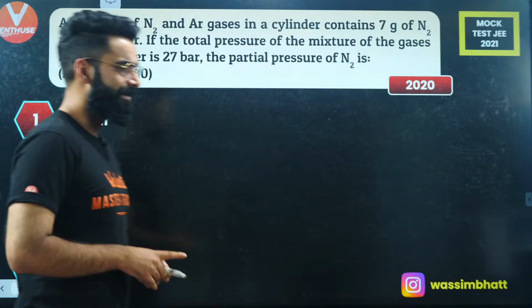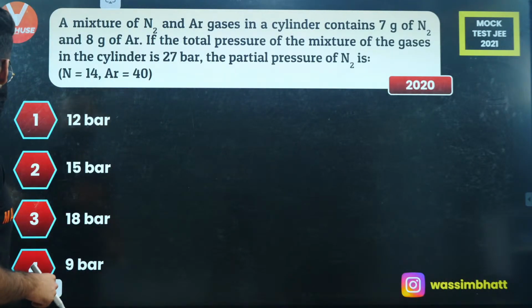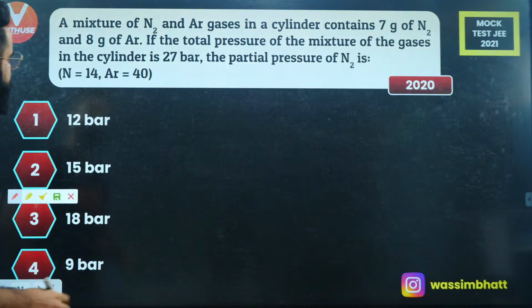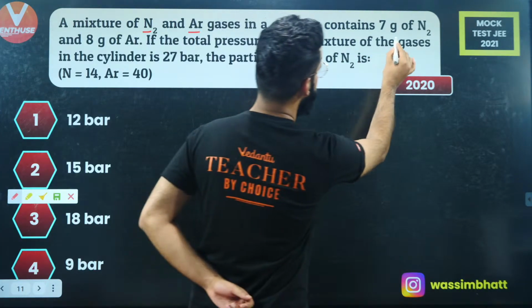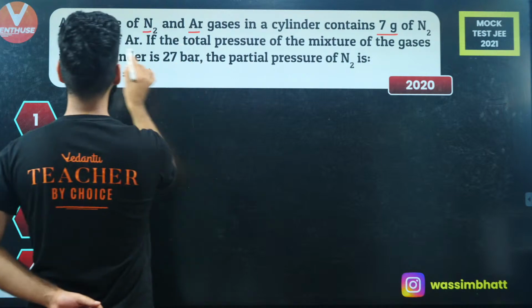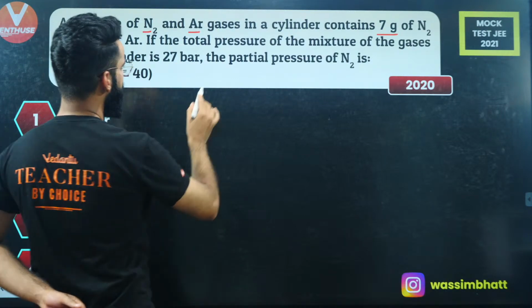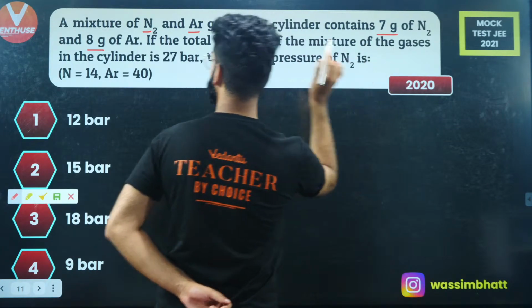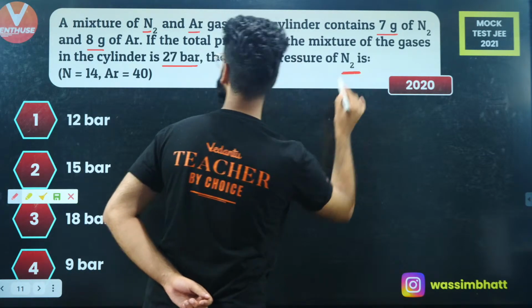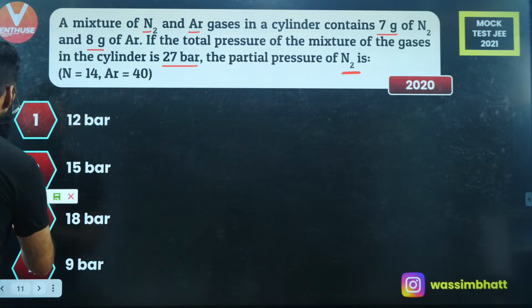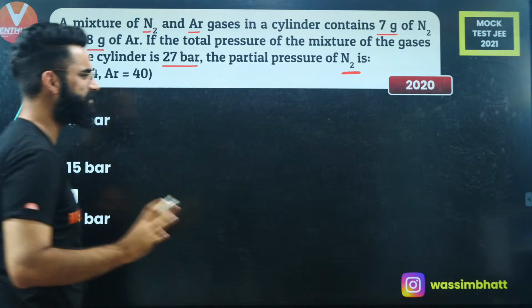All right. Let's see exactly how this sort of question is to be solved. Read the question carefully, guys. We have a mixture of N2 gas and argon in a cylinder which contains 7 grams of N2 and 8 grams of argon. If the total pressure of the mixture of the gases in the cylinder is 27 bars, the partial pressure of N2 will be? So how is this question to be solved? It's a very simple one.